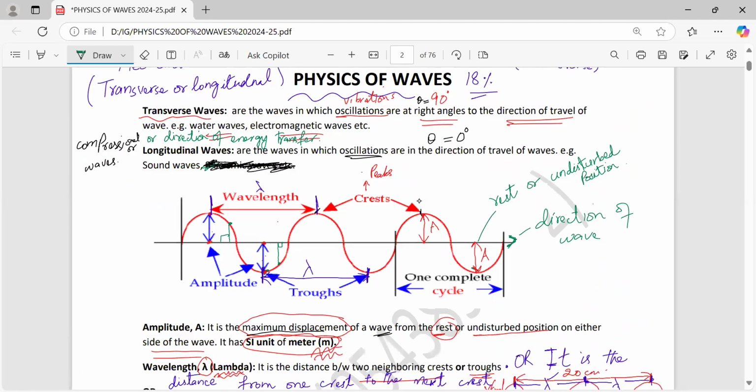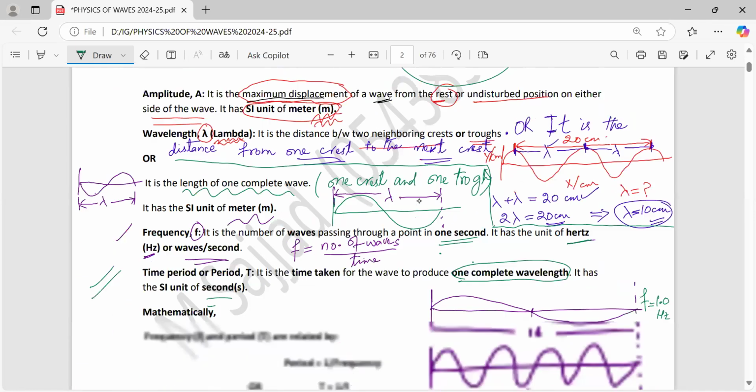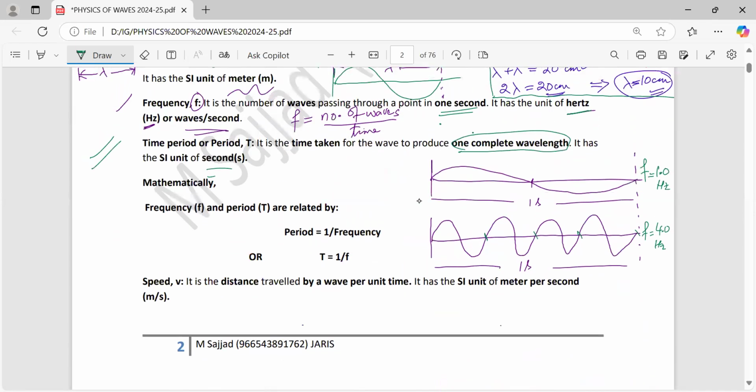So whatever the time will be taken here, that will be equal to period. So time required to complete one wave, that is period, or time in which one wavelength is completed, that is also the period.